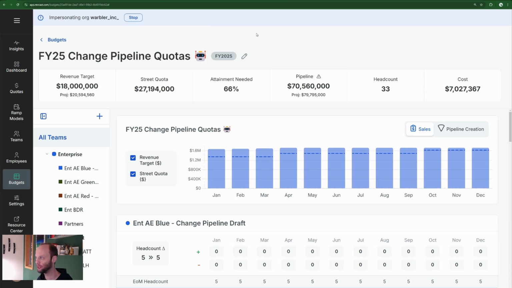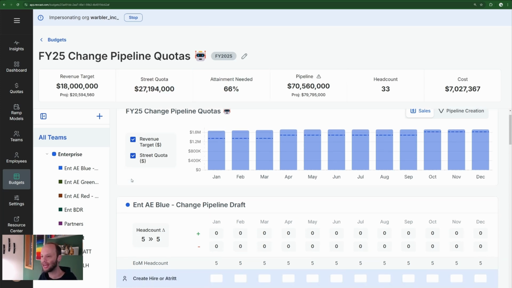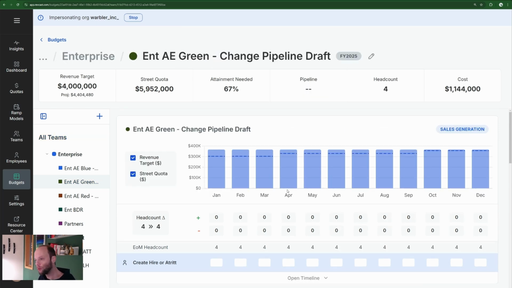Here on the budget page, we're investigating this plan built by our robot friend. We'll compare it to the current in-place plan in just a moment, but to scroll down a bit, we can see that these AE teams are now only responsible for sales quotas, not pipeline creation in addition, as was the case in our current plan.